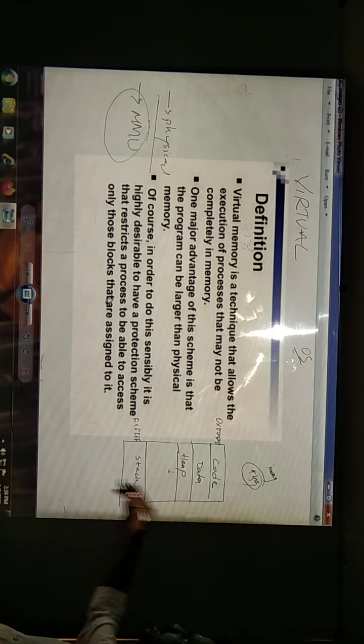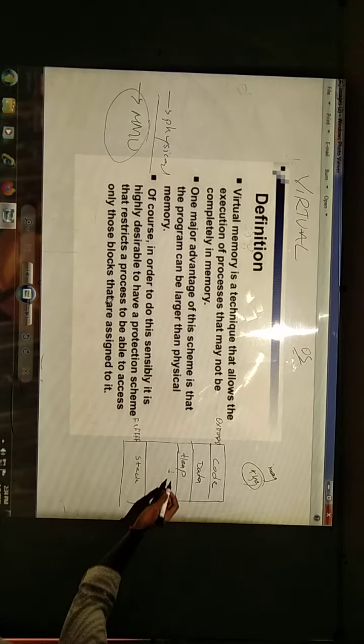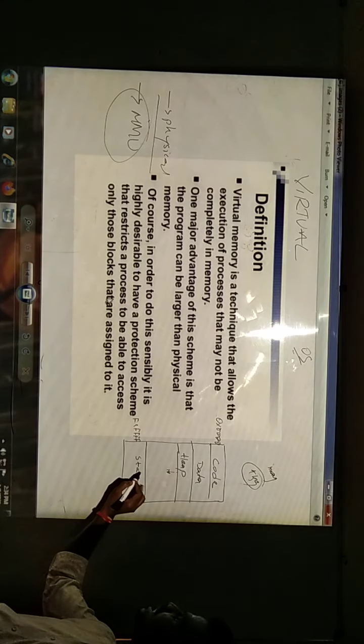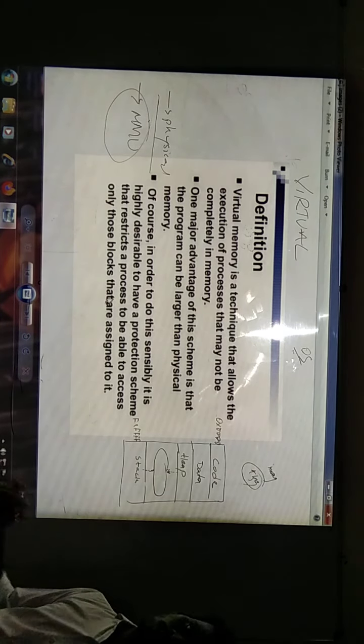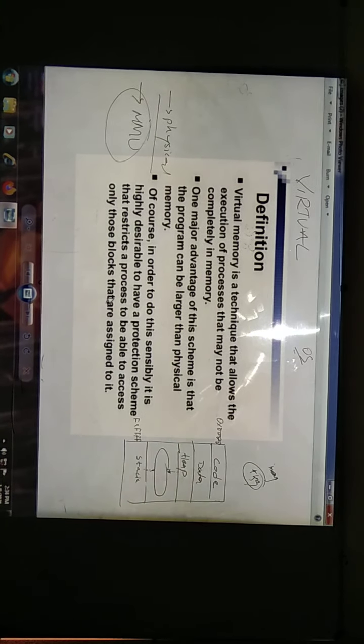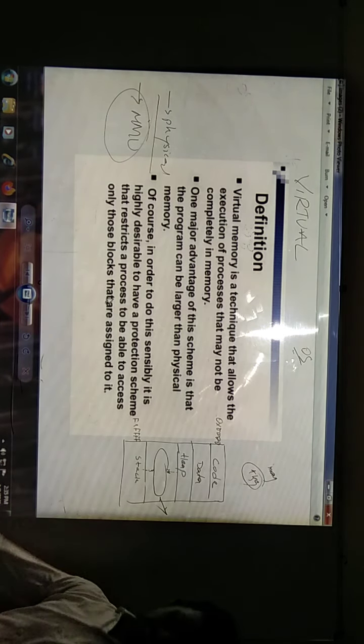Say in the organization of virtual memory, the heap will grow downwards and the stack will grow upwards. In the middle of this, we will have holes, free memory locations. The empty space, the hole between the stack and heap, is virtual address space. Such space is also known as sparse address space.